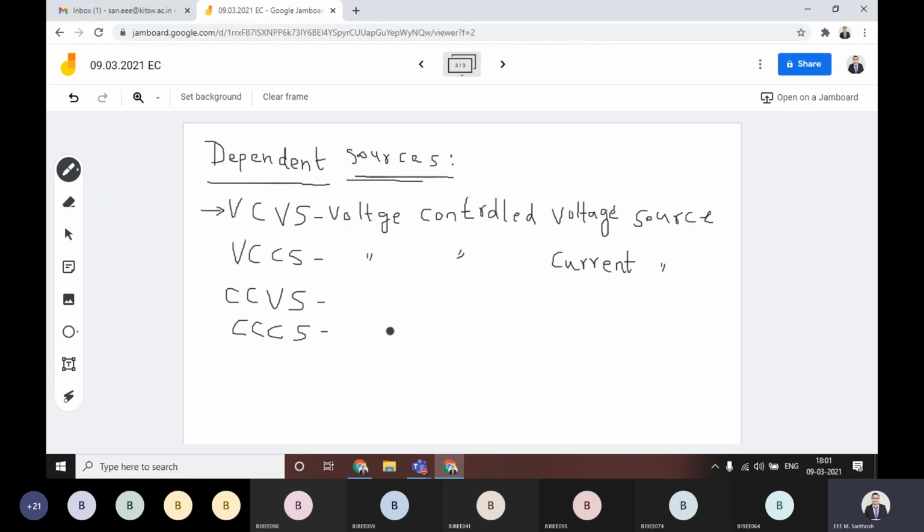Based on these only, we'll basically operate all the appliances. Whatever we'll give, those appliances are mainly consisting of these sources, which are the basic supply that will give power to the electric circuits.